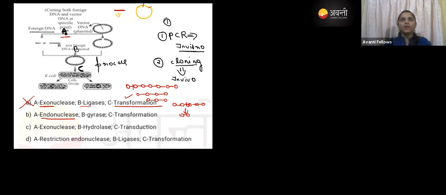Why it is called restriction means, it was first discovered in bacteria. The bacteria will not allow the virus DNA and other DNA to grow within this organism. So what happens? It will cut that unknown DNA in the bacteria. That's why it is called a restriction. It is going to restrict the growth of other viruses in the bacteria. That's why it is called a restriction endonuclease. It is going to cut in the middle.